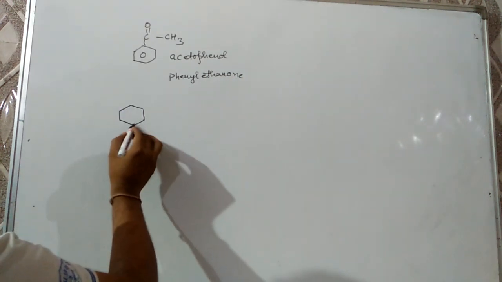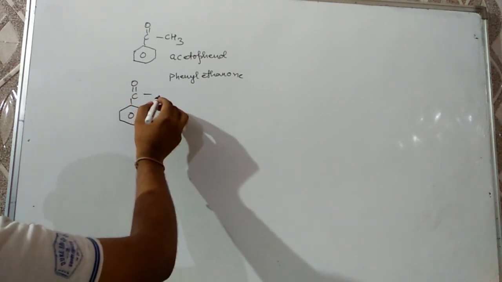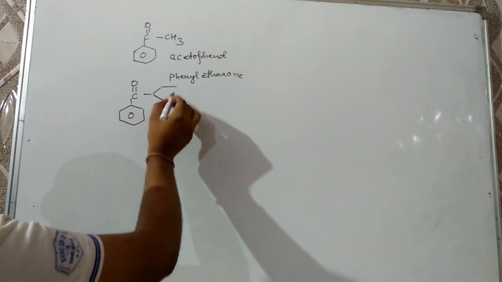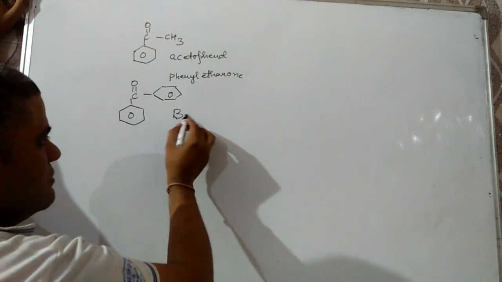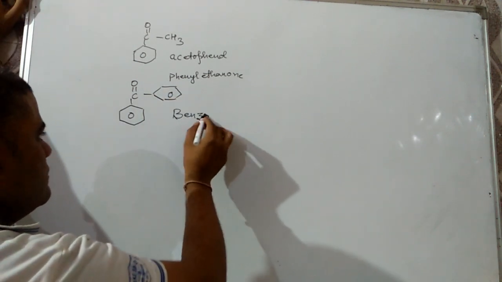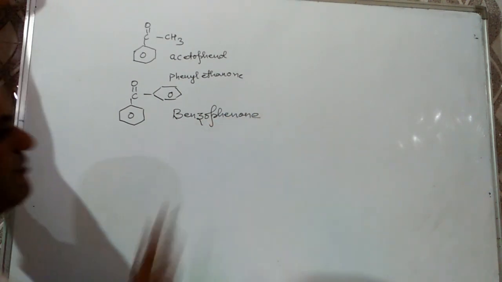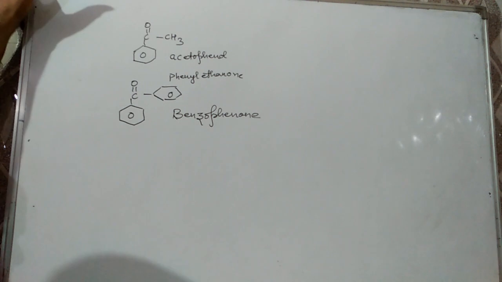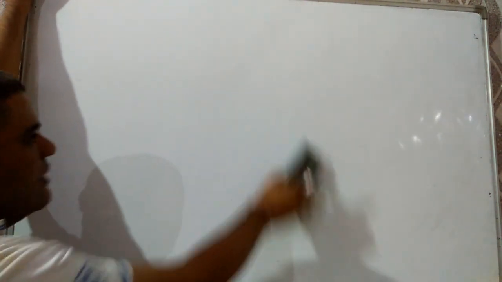Same way, if two phenyl groups are present, then it will be benzophenone, and the IUPAC name will be diphenylmethanone.